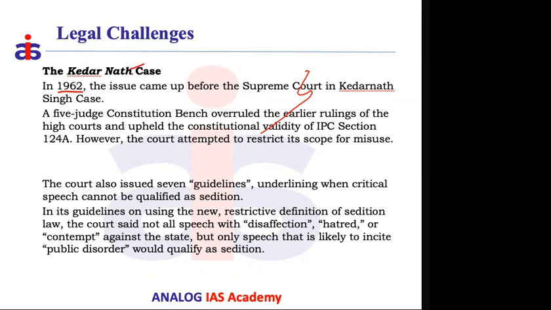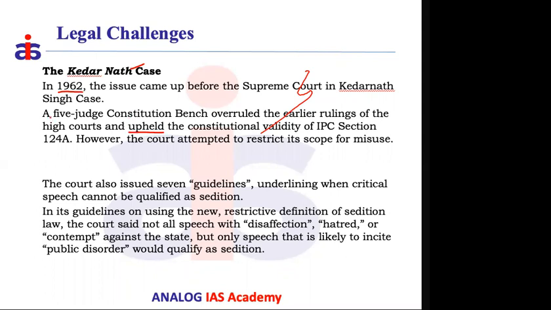In this case, the Supreme Court held that the sedition law is not unconstitutional, it is constitutional, and it reversed the verdict of the two high courts. That means the Supreme Court validated the provision, section 124A in the IPC. That validation is generally called an upheld process.